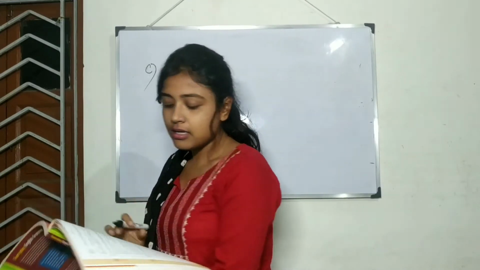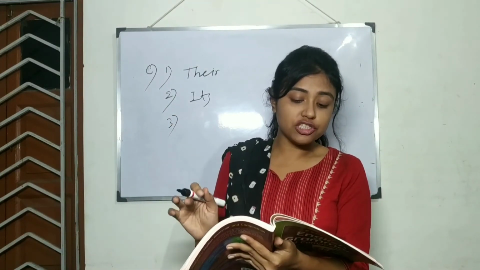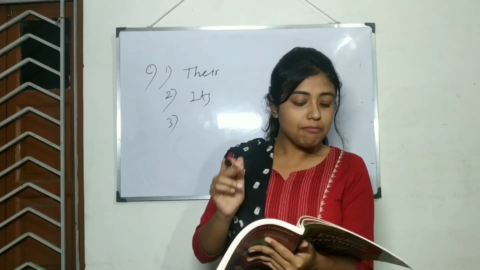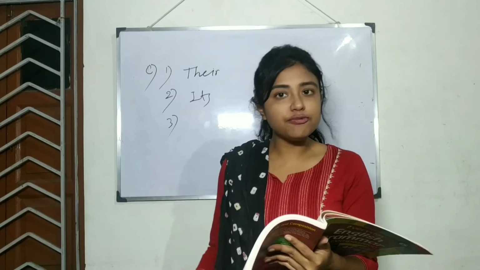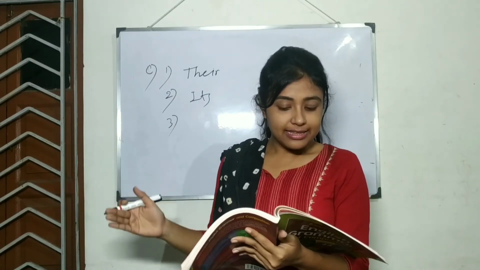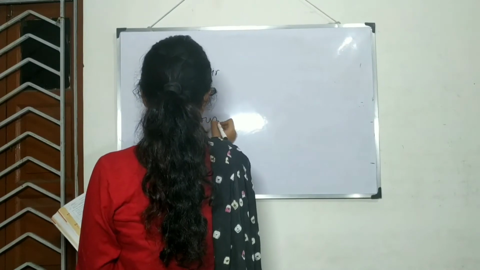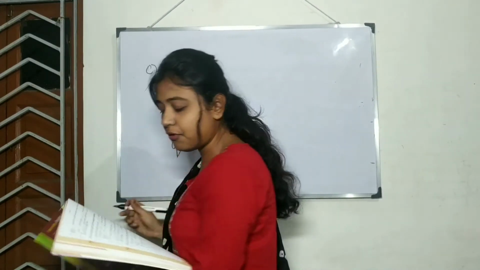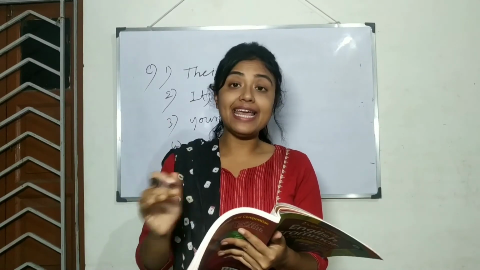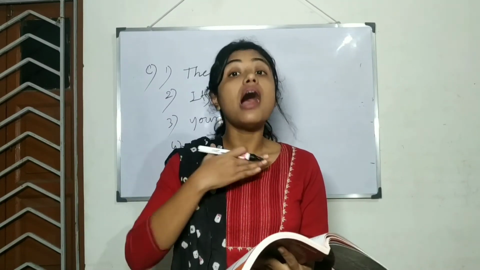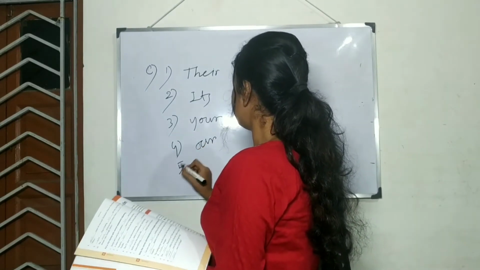Number 3. Remove dash books from the dining table, Mother ordered Kanika. So remove your books from the dining table, Mother ordered Kanika. Answer will be your. Number 4. The TV show was about protecting dash environment. Our environment.